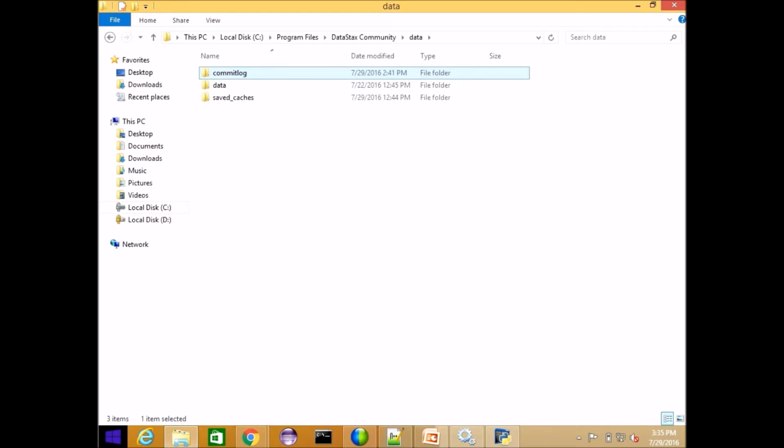Each node will have a separate commit log area. So for any write operations that happen on any node, it writes to that area. The moment it writes into the commit log, it guarantees that the write operation happens. Though it is not written into the memory area, it guarantees that the data is written. So if a node crash happens, there is already data written, so data is recoverable on that instance.